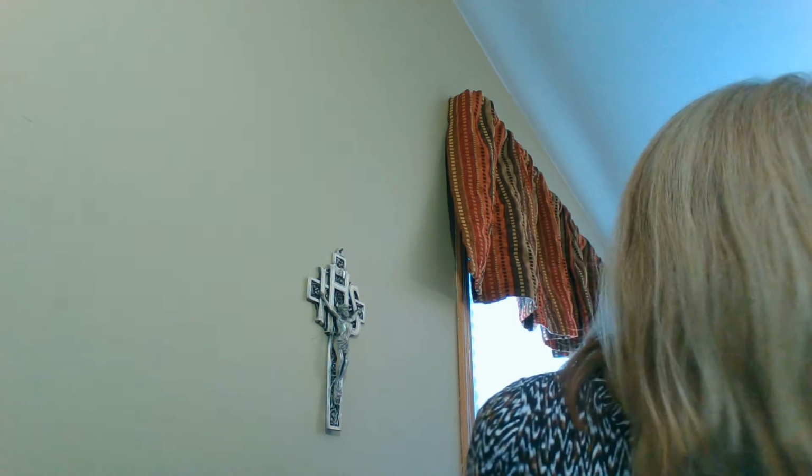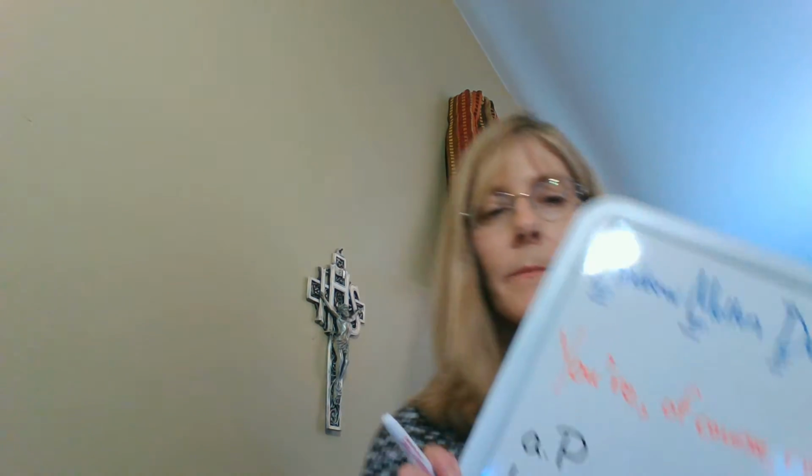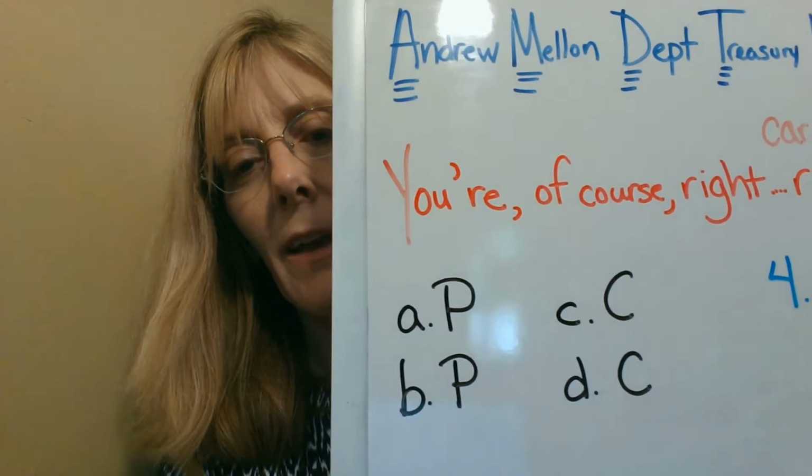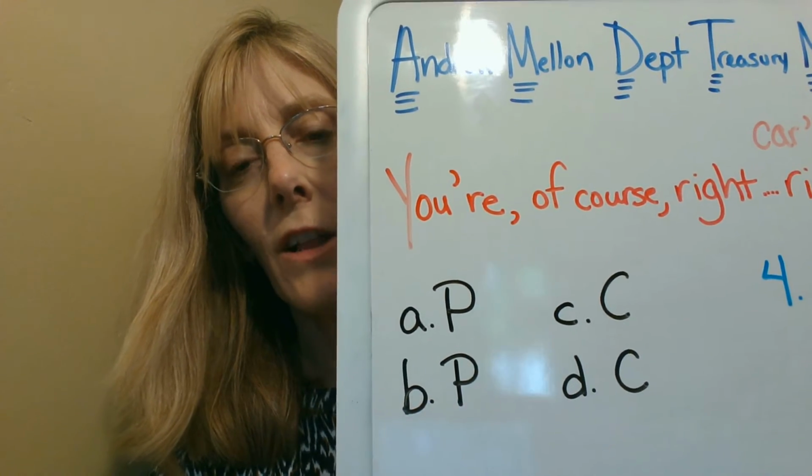Then for D, we have sit. Just one word, sit. Sit is a command, so that means it's an imperative sentence, and the subject of the verb of the sentence is understood, and it would be you. So pretend that it says, you sit, because that's what it's intending. That would make it a clause, because you would be the subject, and sit would be the verb. Okay, so here we have phrase, phrase, clause, clause.